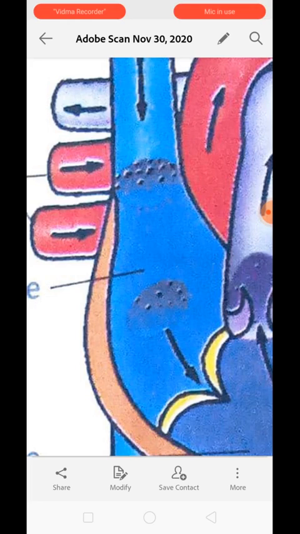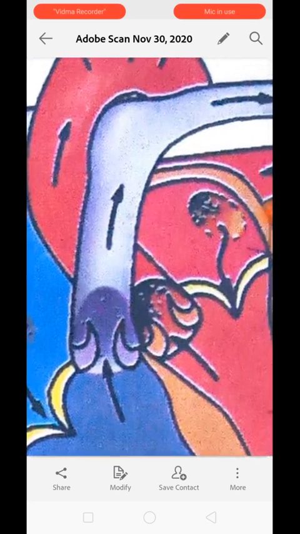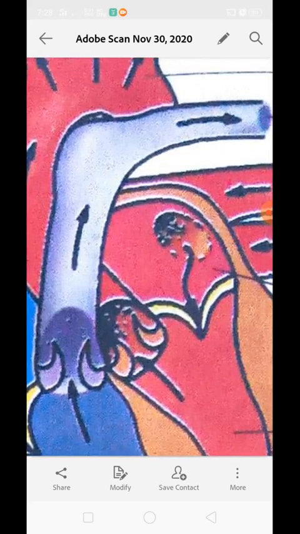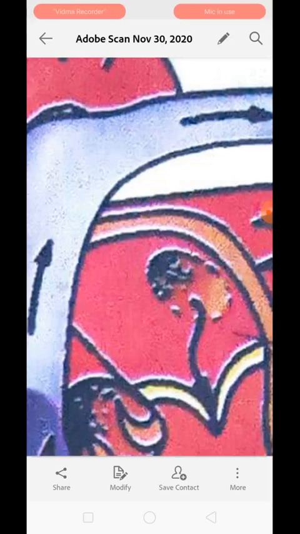The right auricle receives deoxygenated blood from the whole body, while the left auricle receives oxygenated blood from the lungs. This is the left auricle and it receives blood from the lungs through the pulmonary vein. Okay, and this vein is the one which has oxygenated blood.